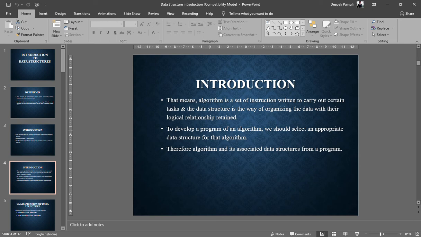Now next is to develop a program from an algorithm. We should select an appropriate data structure for the algorithm, right?